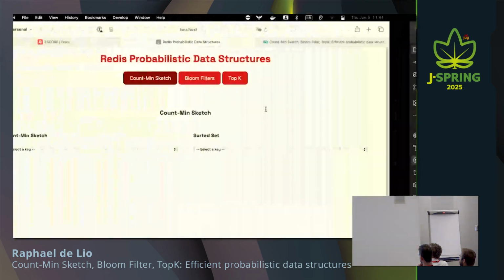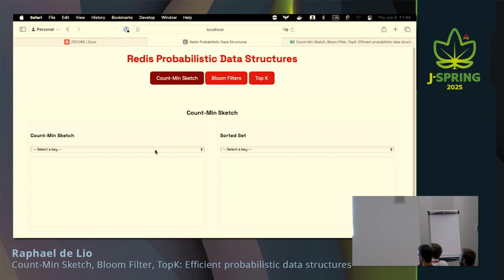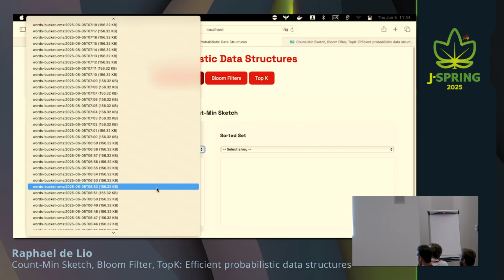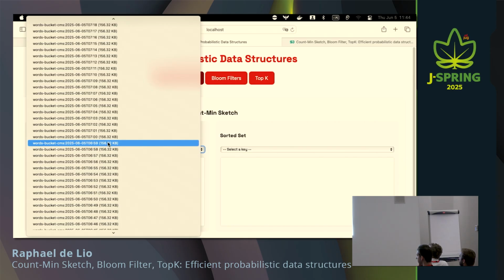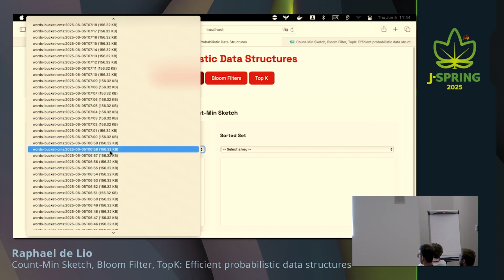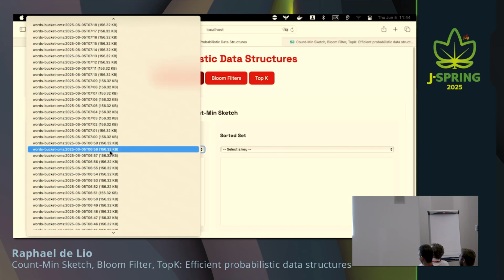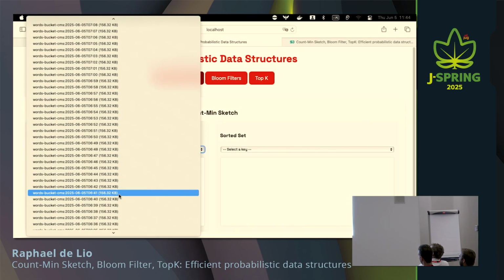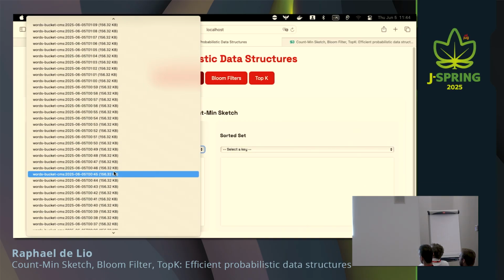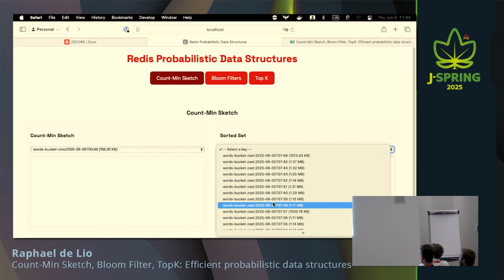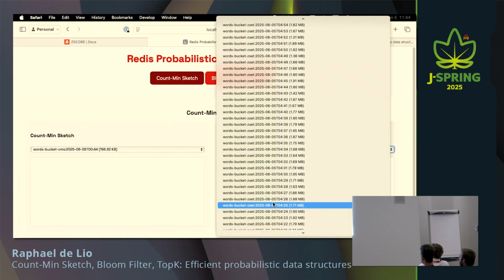And let's come here to the dashboard. And you can see that we have a lot of CMSs that were created throughout the night. All of them have the same size. Is this big enough? 156 kilobytes. Let me zoom in. Oh, yeah, now that's big. And if I open one of them, and let me open the Midnight 44, because I don't know what people are talking about online. And this one I know. So I know that they're not talking about obscene things or things that I will regret showing on the screen and my employer wouldn't like.